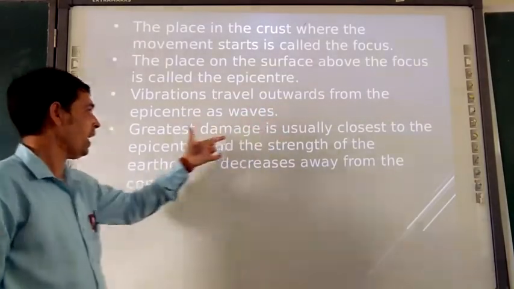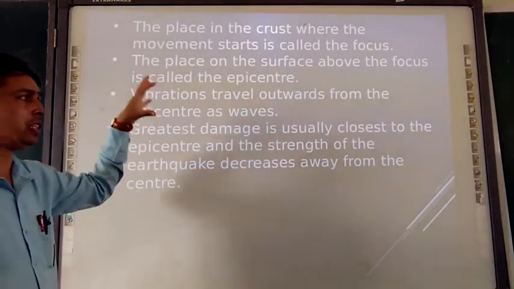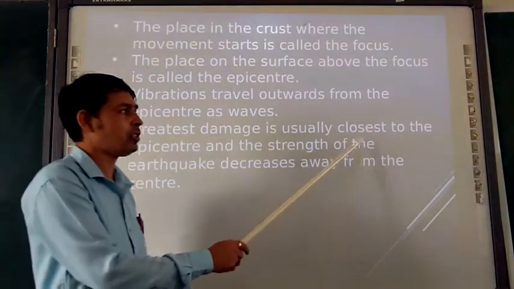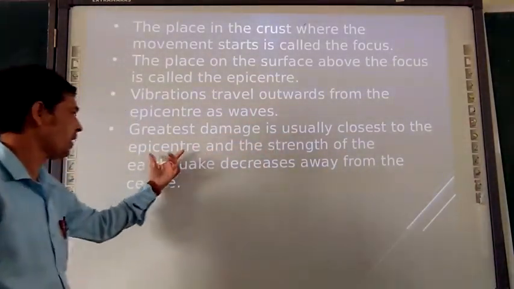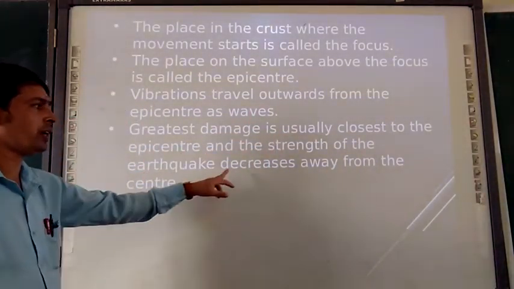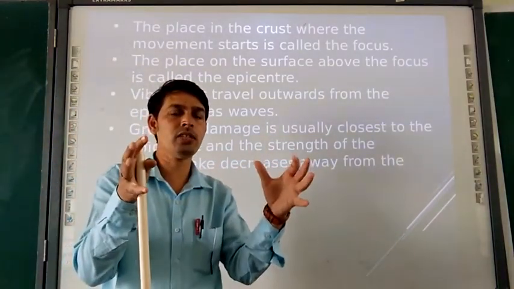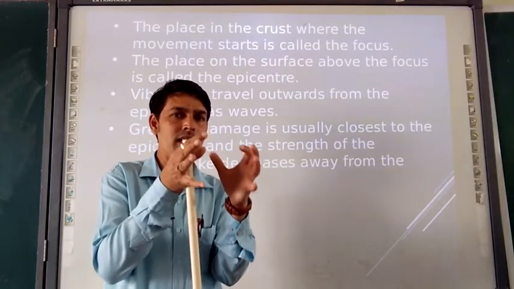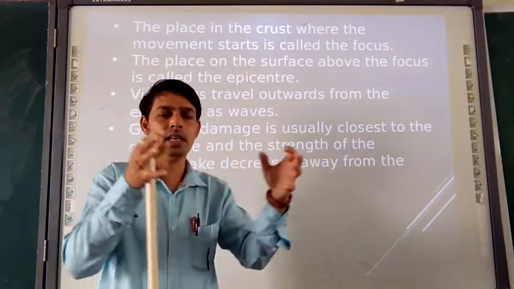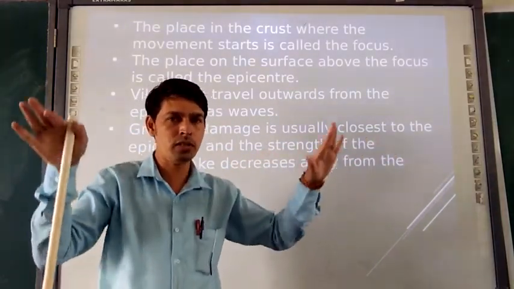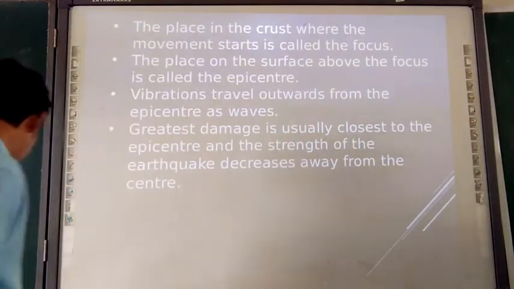The greatest damage is usually in the area closest to the epicenter or the focus. The strength of the earthquake decreases away from the center: the destruction increases if the center is near, and as the waves move, there will be less destruction.